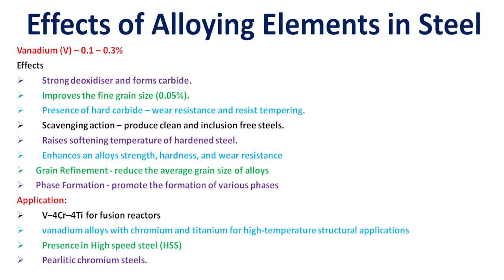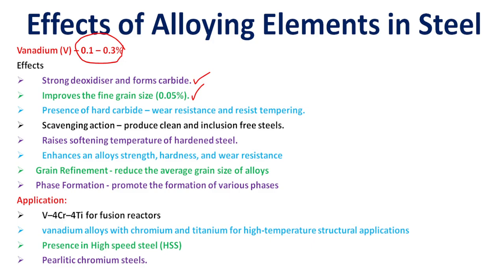Next, vanadium. Maximum presence is 0.1 to 0.3% in steel material. It is an effective strong deoxidizer and forms carbides, improving the fine grain size.